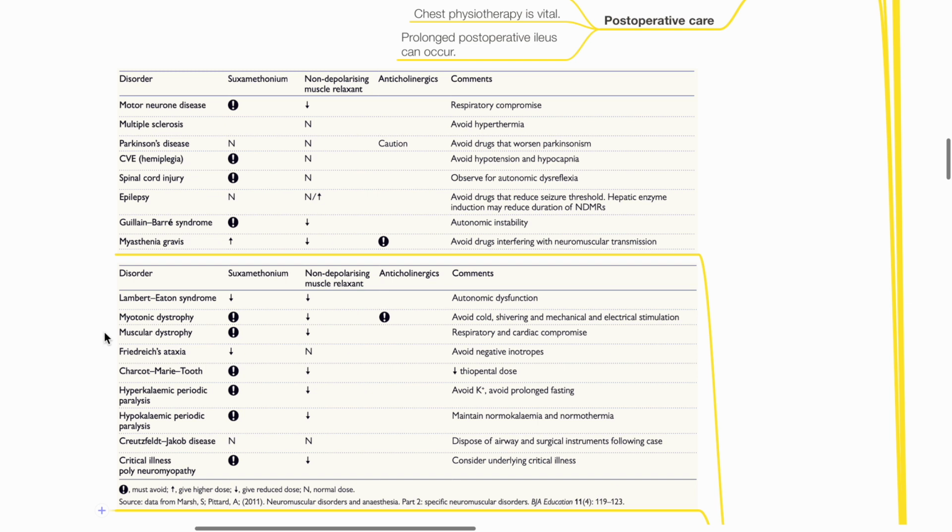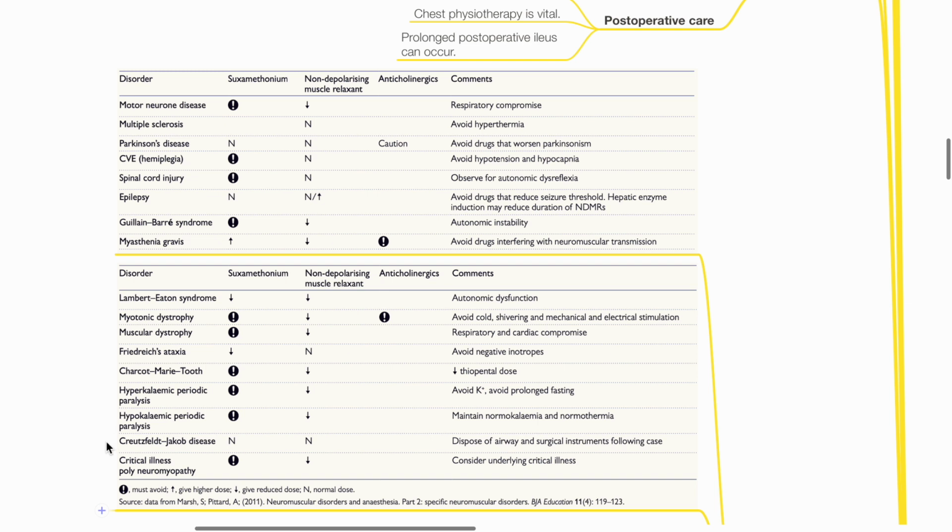Muscular dystrophy may have respiratory and cardiac compromise. Avoid negative inotropes in Friedreich's ataxia. Reduce thiopental dose in Charcot-Marie-Tooth syndrome. Avoid potassium in hyperkalemic periodic paralysis and avoid prolonged fasting. Maintain normal kalemia and normothermia in hypokalemic periodic paralysis.